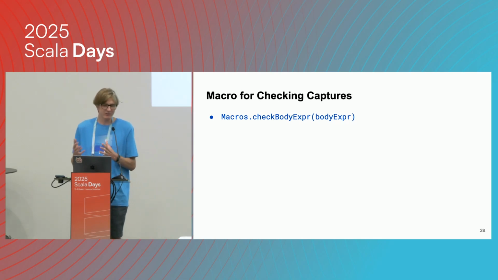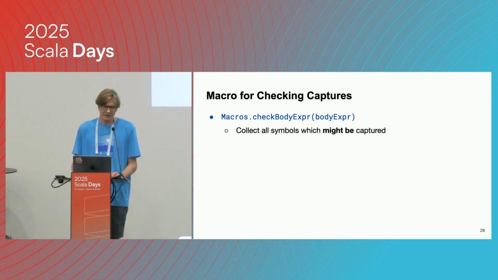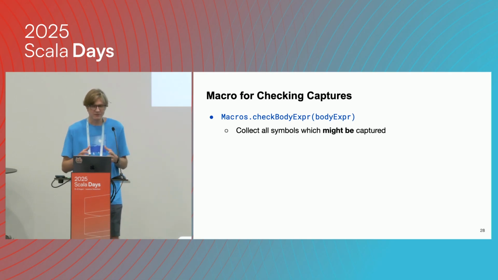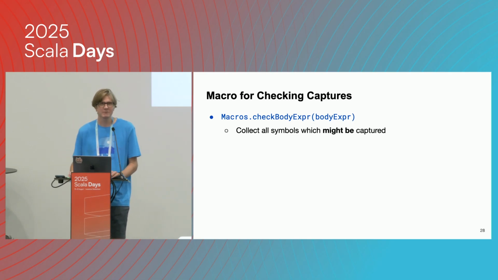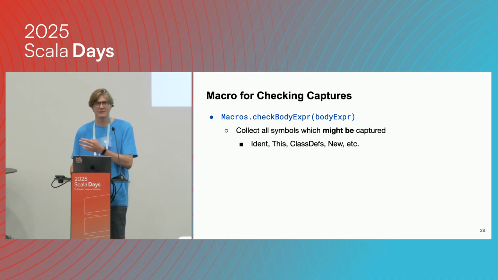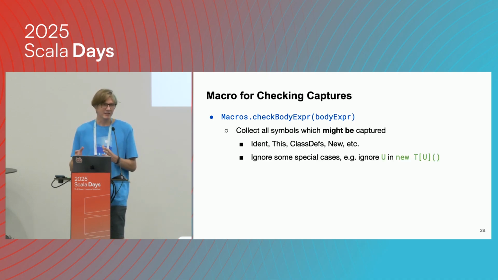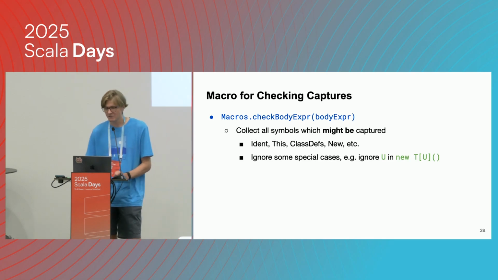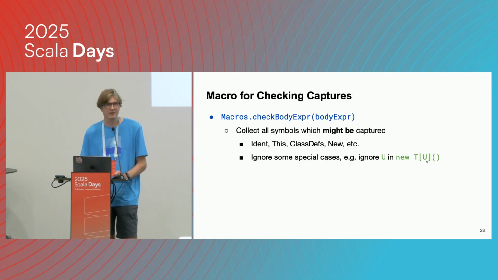Right. So internally, how does it work? We have a macro for checking the closure itself. It's called check the body expression. And it has 4 phases. In the first phase, we collect all the symbols which might be captured. This is all the identifiers, class definitions, and so on. We might actually have to ignore some special cases. If you have a U here in this type parameter, we can ignore it.